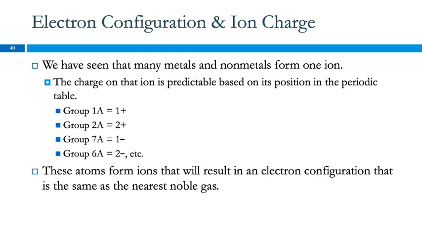So we learned in chapter 3 that there are a lot of metals and nonmetals that only form a single ion, and that those charges are predictable based on position in the periodic table. We learned that group 1A forms +1, group 2A +2, and group 7A was -1, group 6A was -2, and we were just counting backward from the noble gases. The reason they form ions with those charges is because that's what gives them a noble gas electron configuration.